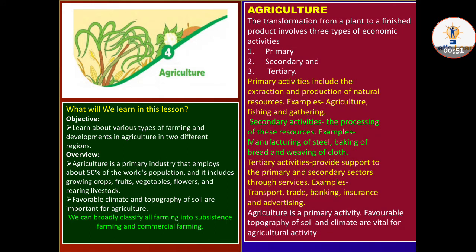The transformation from a plant to a finished product involves three types of economic activities. Agriculture, what does it mean? From the plant to the last step, the finished product, the last stage, to reach there are three types of economic activities. First is primary, secondary, tertiary. So first we have to know primary activities.